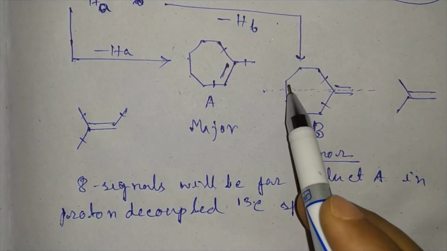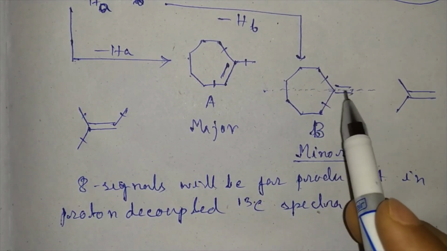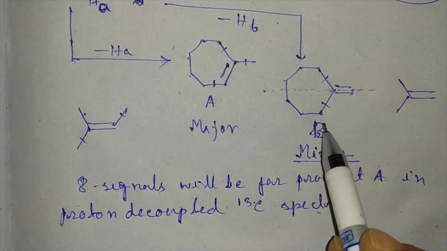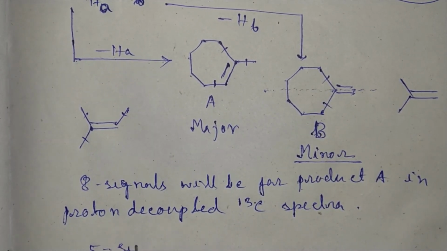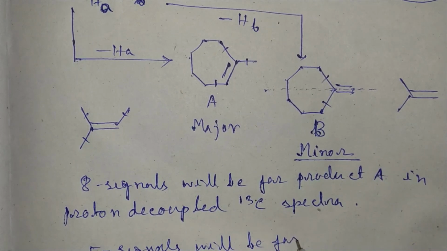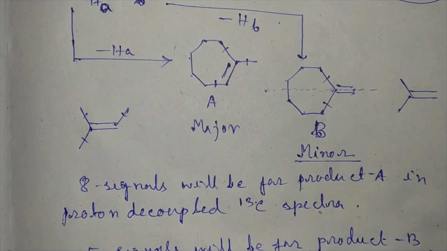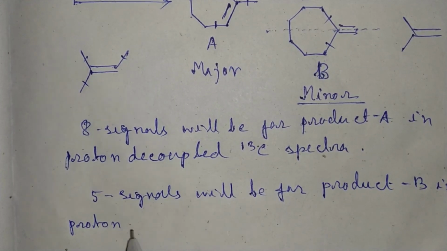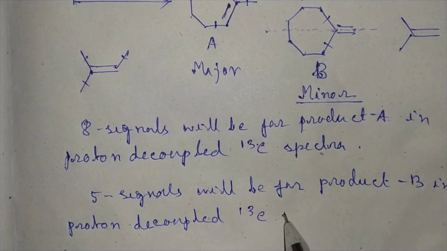Here this carbon and this carbon are the same. This carbon same. This carbon same. And there will be 2 signals. So 1, 2, 3, 4, 5. For this molecule there will be 5 signals. So 5 signals will be for product B in proton decoupled 13C spectra.